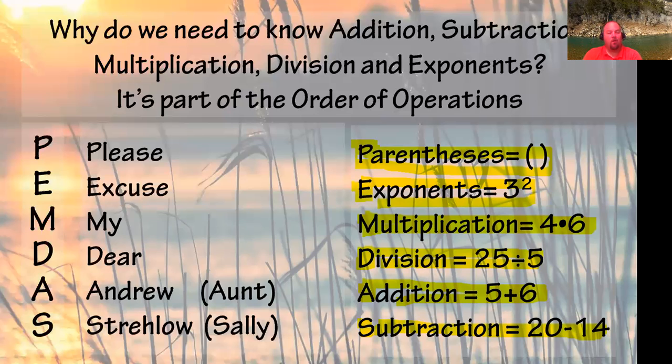It's important to know, though, that multiplication and division are actually together. You have to do those at the same time. They use "Please Excuse My Dear Aunt Sally" to help people remember it better, the acrostic that you have. But it's important for us to understand multiplication and division are equal, and addition and subtraction are equal. So we're going to do those at the same time from left to right.